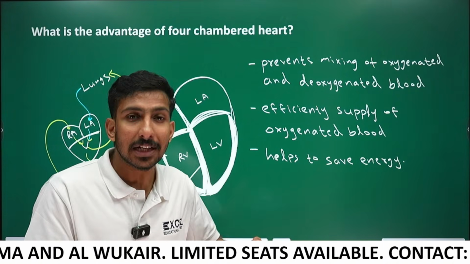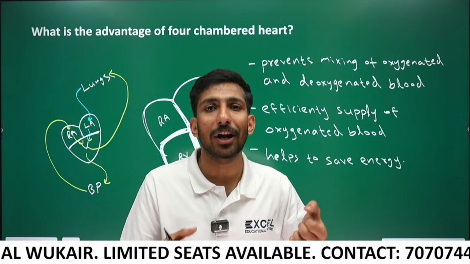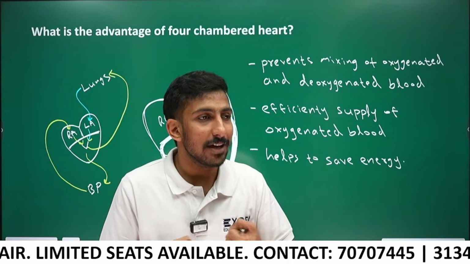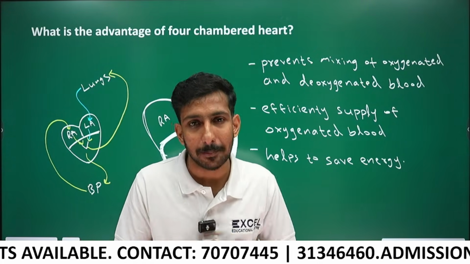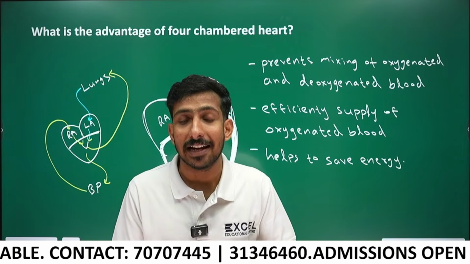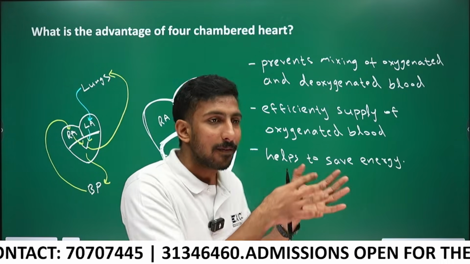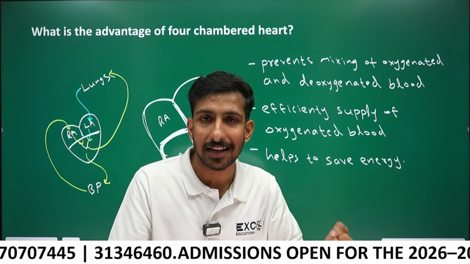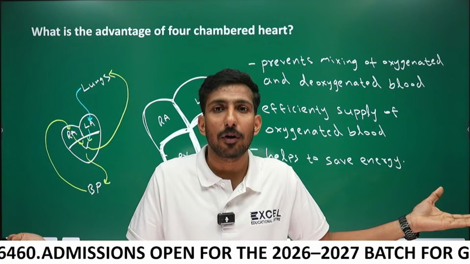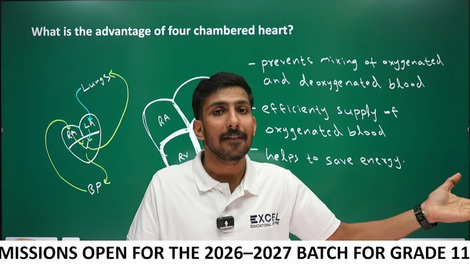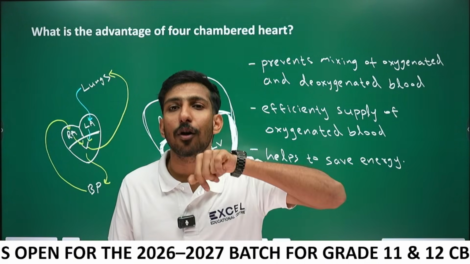We can use that energy for keeping our body temperature constant. We are not like amphibians and reptiles. We maintain a constant body temperature, which needs a lot of energy. But in amphibians and reptiles, their body temperature is dependent on the environment.